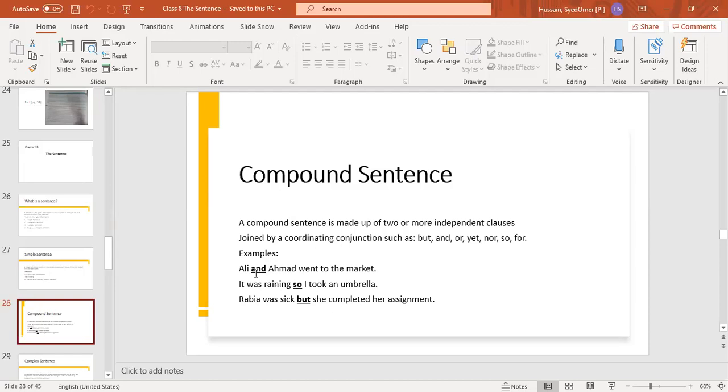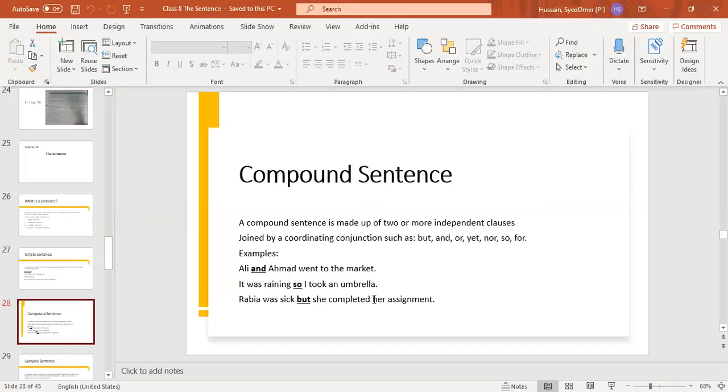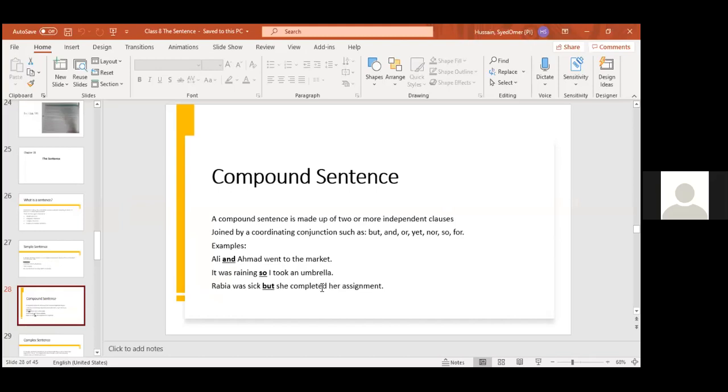Now look at these examples. Ali and Ahmad went to the market. The two independent clauses are: Ali went to the market, one; Ahmad went to the market, two. I have joined these two: Ali and Ahmad went to the market. Look at the second example. It was raining. I took an umbrella. It was raining, one independent clause. I took an umbrella, the second independent clause. So I have joined these clauses: it was raining, so I took an umbrella.